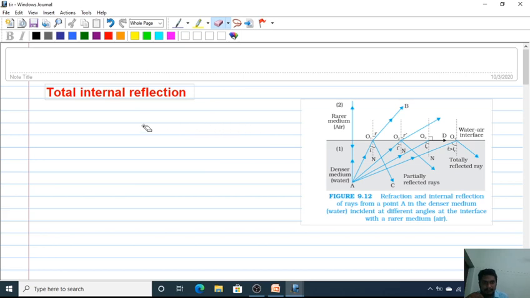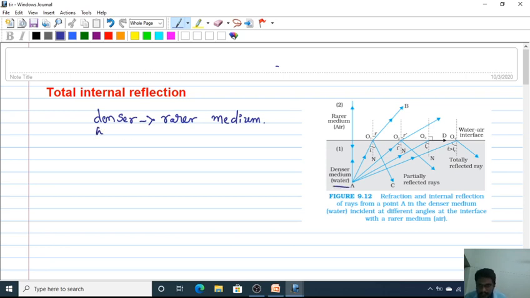So here, taking a ray of light which is traveling from a denser medium to a rarer medium. Okay, here we have taken the denser medium as water and the rarer medium as air. So now the light is traveling from water to air.